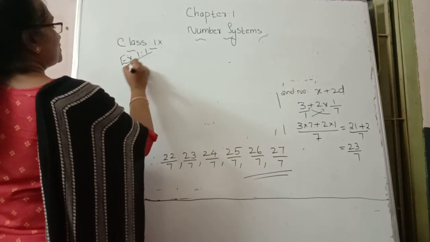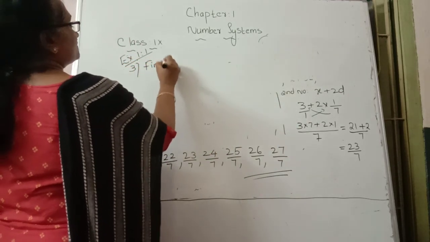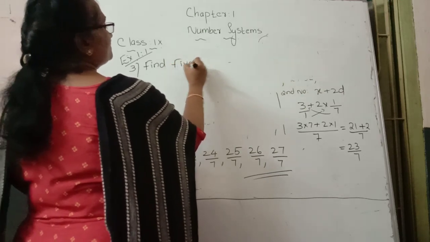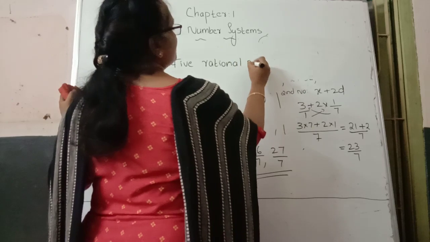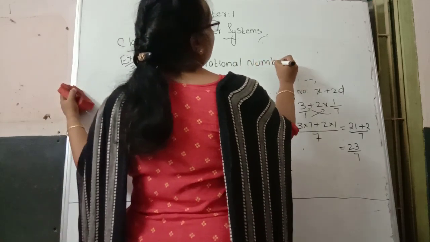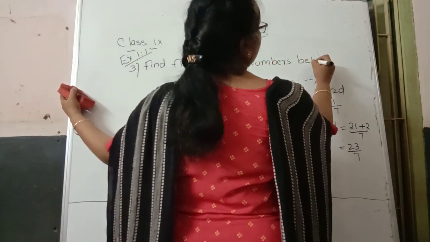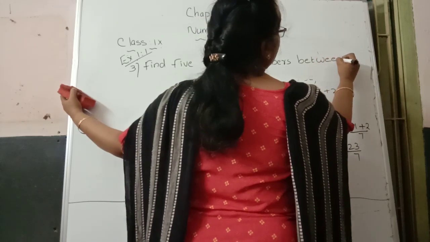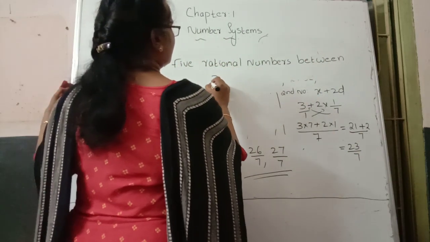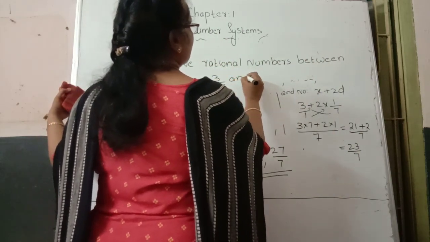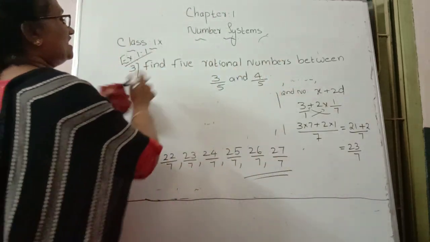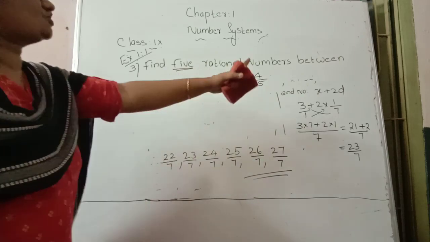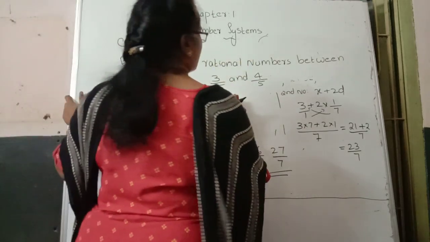Third question. Find 5 rational numbers between 3 by 5 and 4 by 5. We want to find 5 rational numbers between 3 by 5 and 4 by 5.